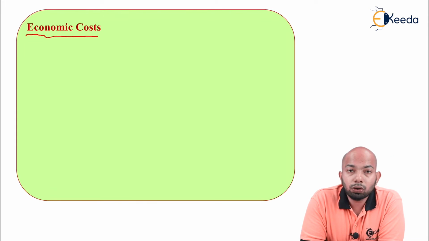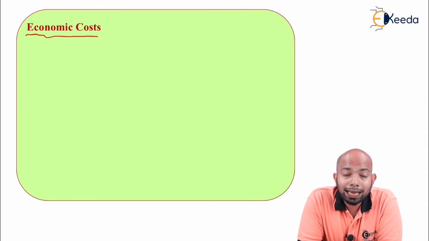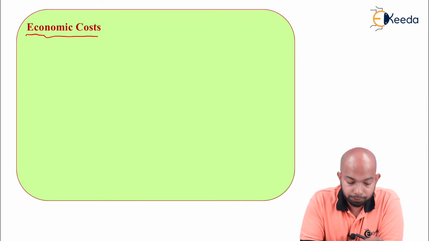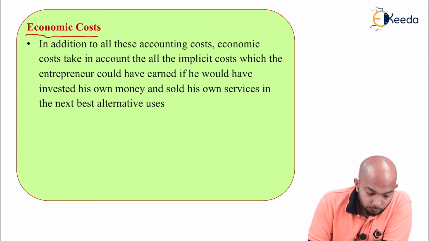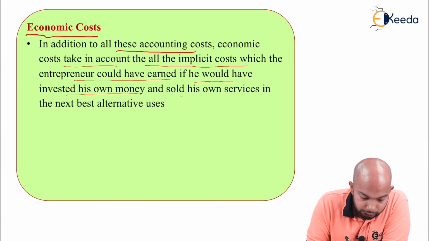Now, the next cost that comes into the picture is economic cost. We dealt with accounting cost. The next one is economic cost. What exactly is economic cost? How does the concept of cost come into the picture with economic cost? In addition to all these accounting costs, economic cost takes into account all the implicit costs which the entrepreneur could have earned if he would have invested his own money and sold his own services in the next best alternative uses.